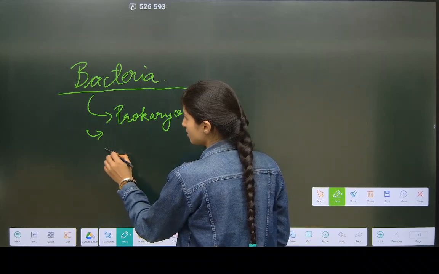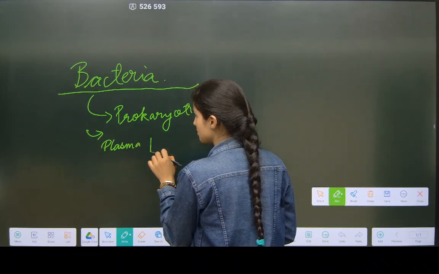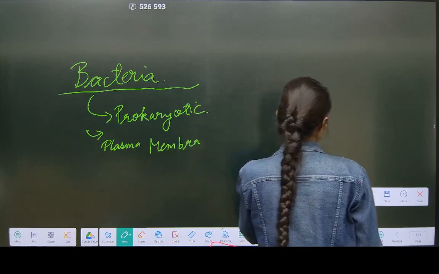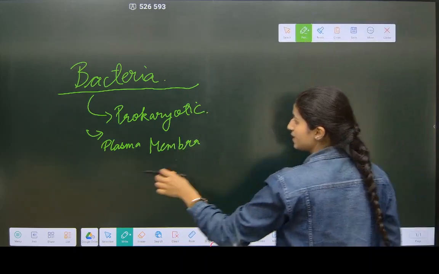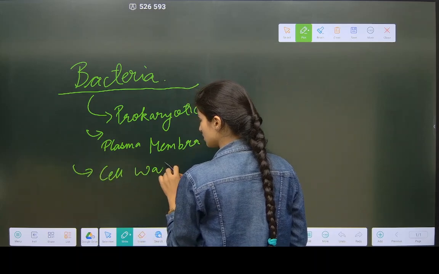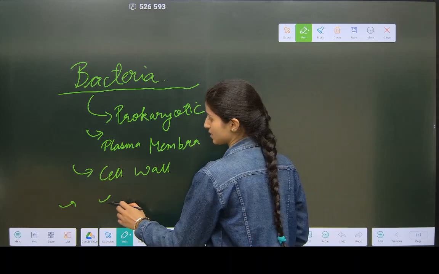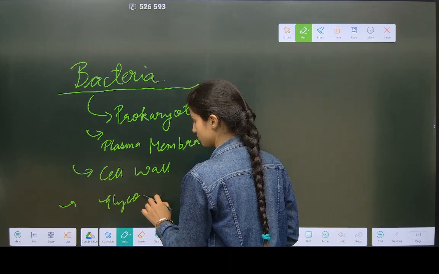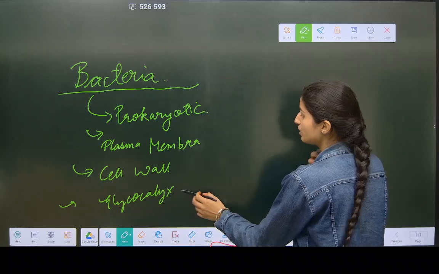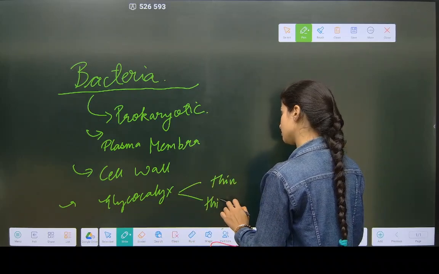Bacteria has three layers. First is the plasma membrane. Second is the cell wall, and the outer protective covering is glycocalyx. I told you that also. One is thin and one is thicker.